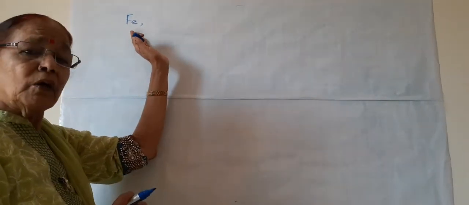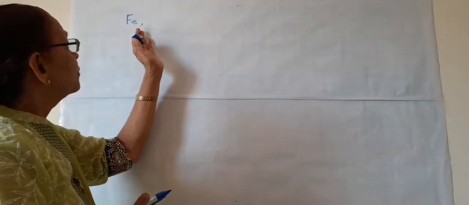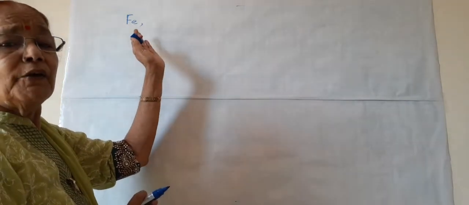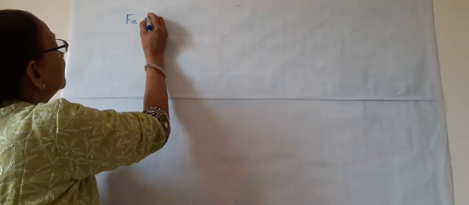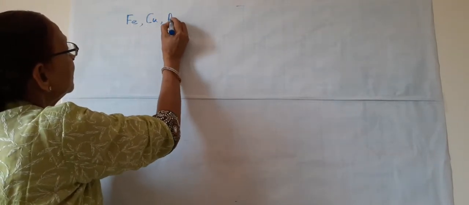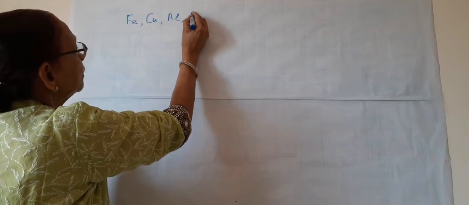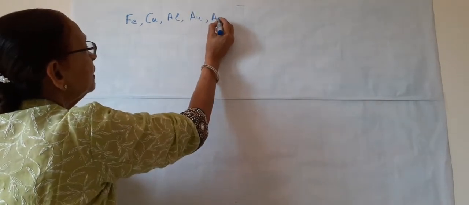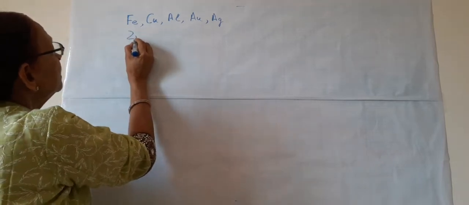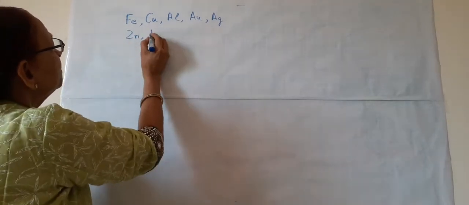So Fe, all of you know, is iron. The most common metals we use in our day-to-day life are iron, then copper, then aluminium, then gold, which we use for jewelry, then silver, then zinc. So many.